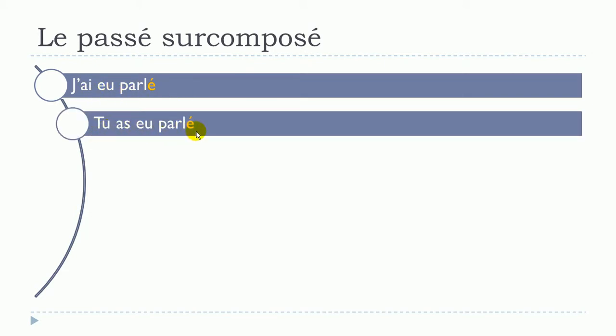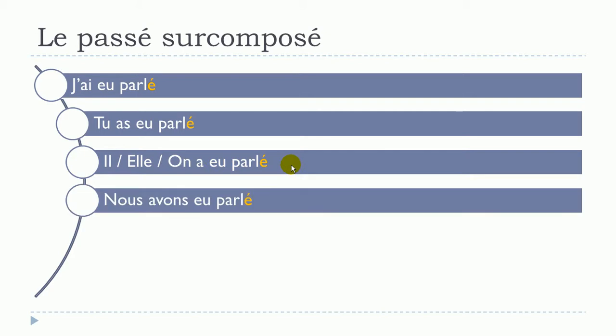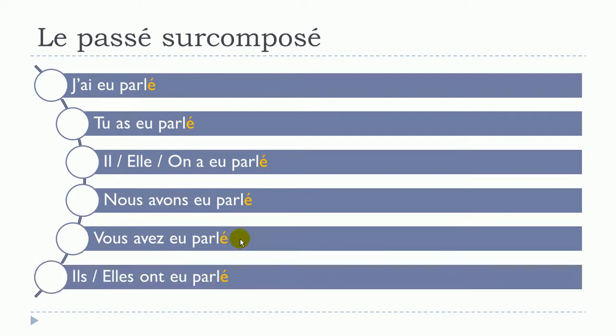Tu as eu parlé. Il, elle, on a eu parlé. Nous avons eu parlé. Vous avez eu parlé. Ils ont eu parlé. Elles ont eu parlé. Okay?